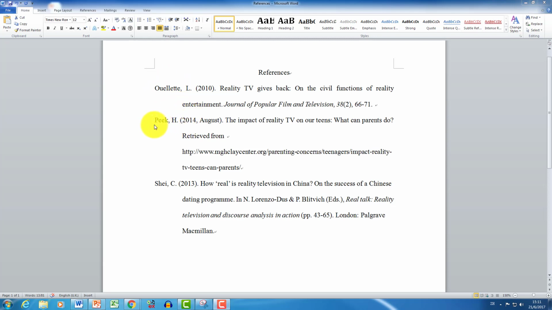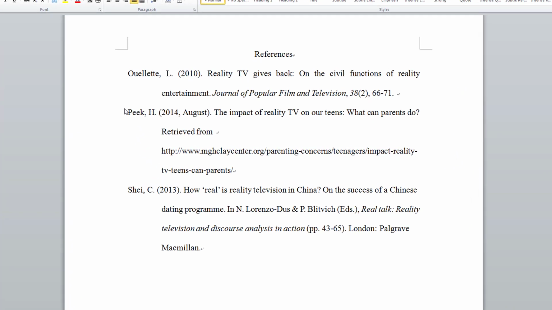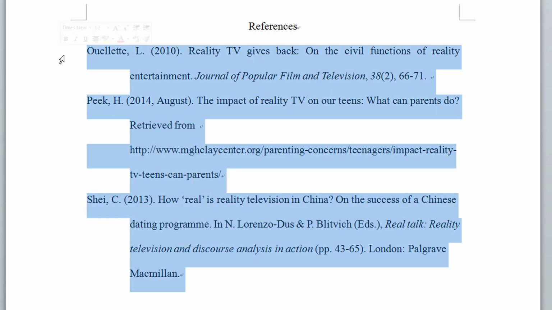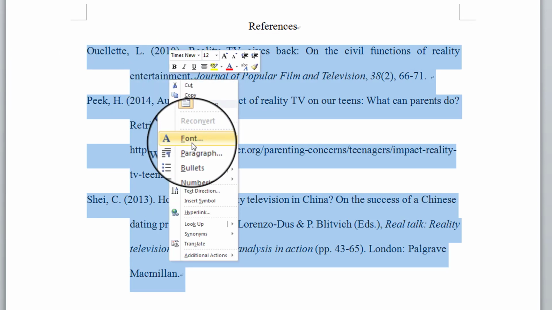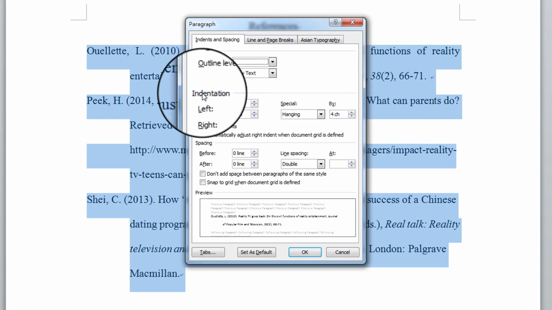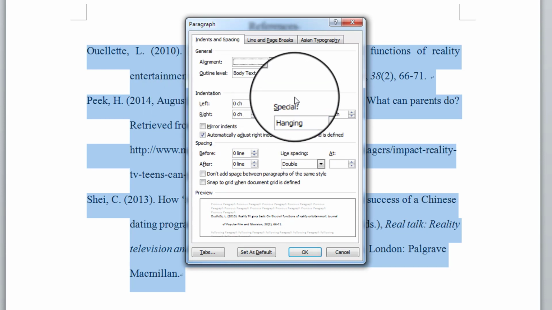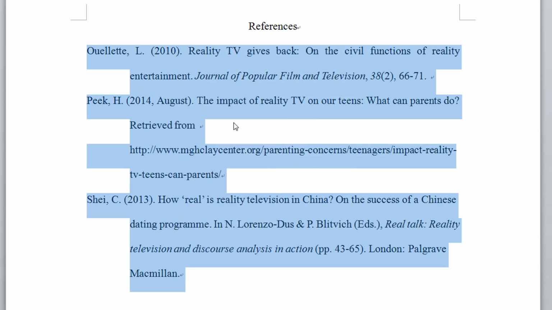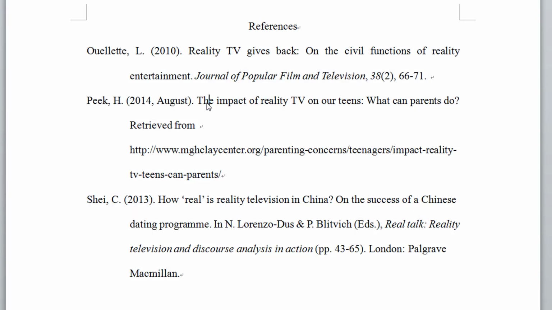Or you can take a look at the second source. This whole part is indented. So this is what we call hanging indentation. And to do that in Microsoft Word, all you have to do is highlight it, right-click, choose Paragraph, and under Indentation, you see where it says Special, you choose Hanging. You can also see that the sources are all double-spaced.